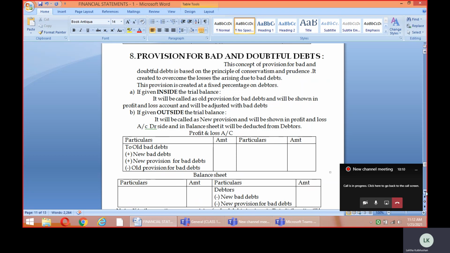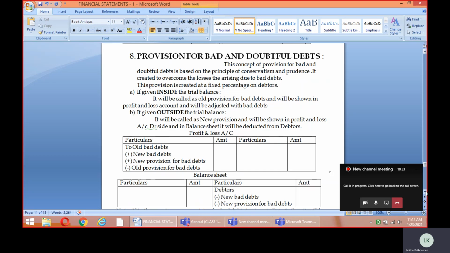This principle says that the business needs to take the necessary precautions to confront losses. If in the future there is a probability that the business is going to face losses, then the necessary arrangements have to be made well in advance, so that the company won't have trouble in the future. This is what the principle of conservatism or prudence says. It says to play a safe game. That's why this principle is sometimes also called playing safe.